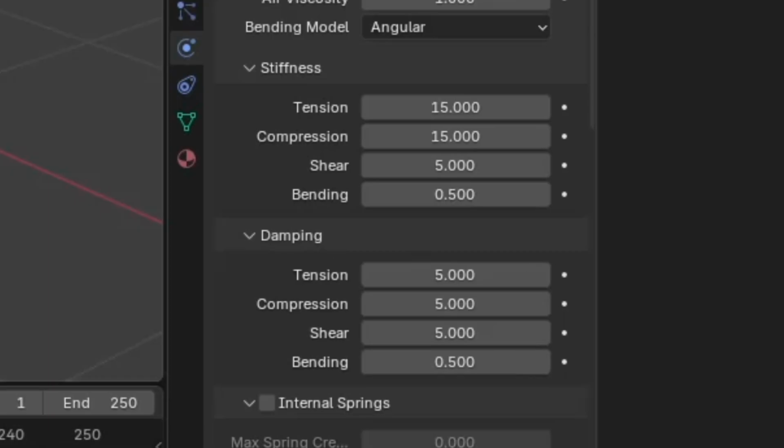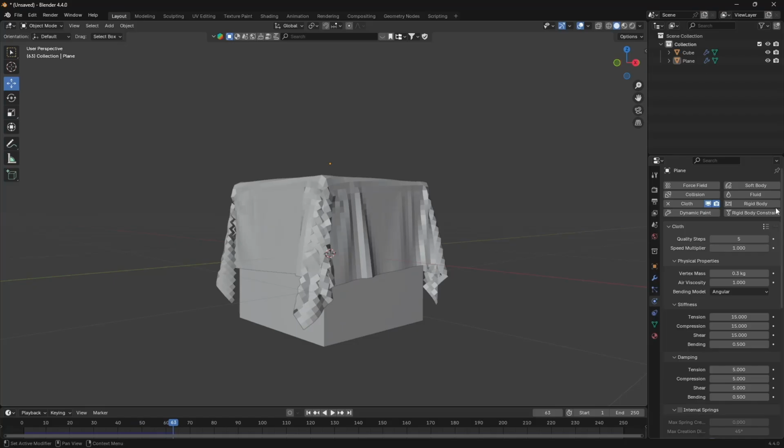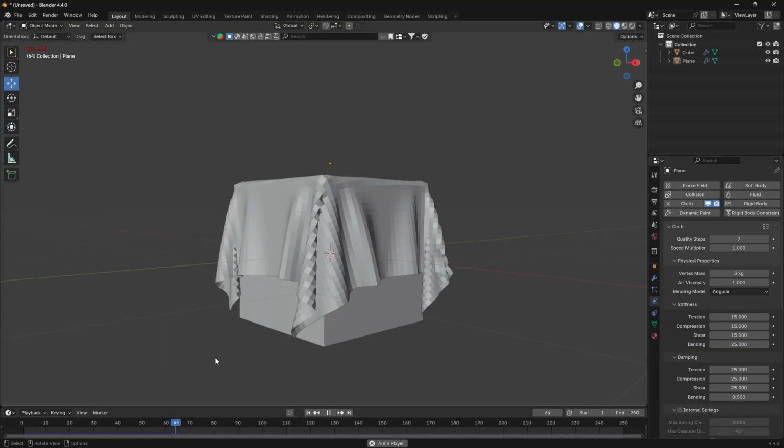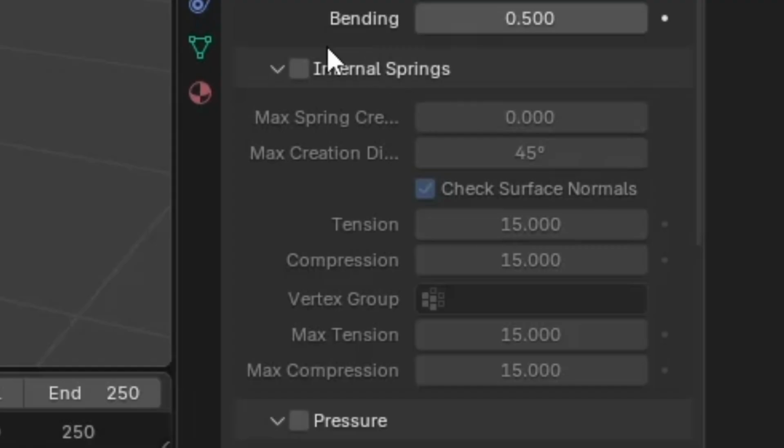You're gonna see these settings under both the stiffness and the damping categories. The difference is that if you turn up, let's say, tension in the stiffness category, then your cloth is gonna resist it. But if you turn it up in the damping category, then its amplitude is gonna decrease. It sounds confusing because it is. Stick to the presets. The internal springs are there if you want your mesh to behave like there's springs in it internally.